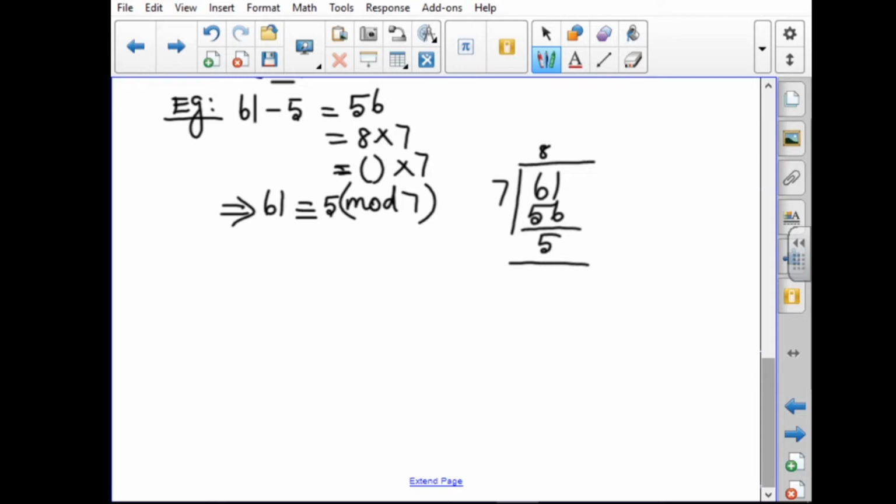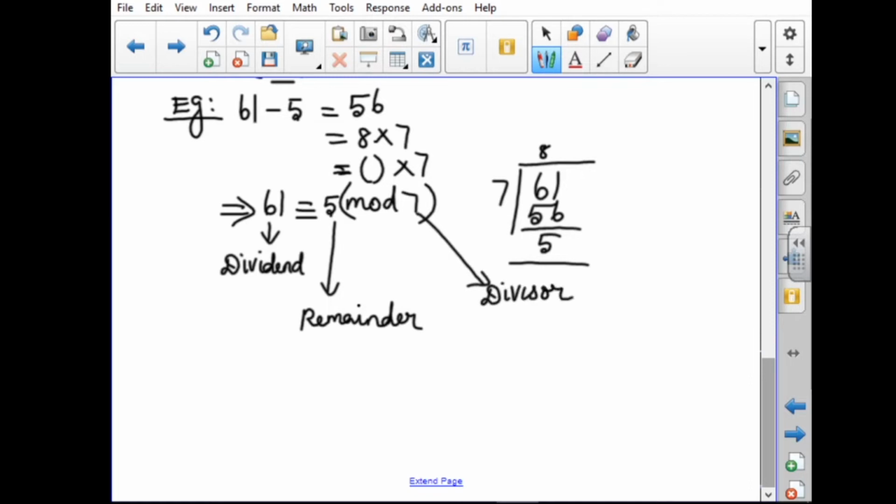So the first number will denote the dividend, the second the remainder, and the third the divisor. We won't talk about the quotient here.